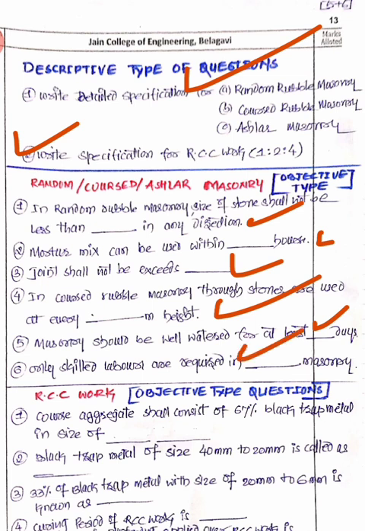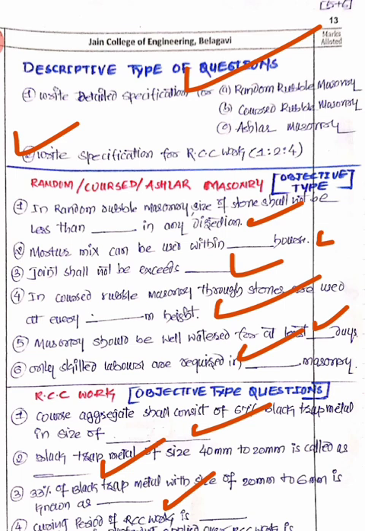Then RCC work: coarse aggregate shall consist of 67% black trap metal of size 20 to 40, that you are going to write here. Black trap 40 to 20 is called what? You can call it kapachi, you can call it jelly, or you can call it coarse aggregate. Then 33% black trap with the size of 20 to 6 is called what? Grit. This we are going to call grit.